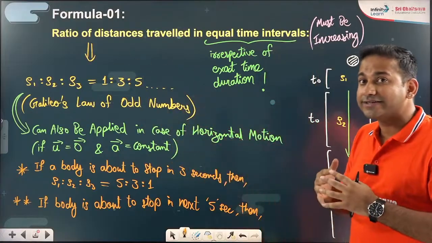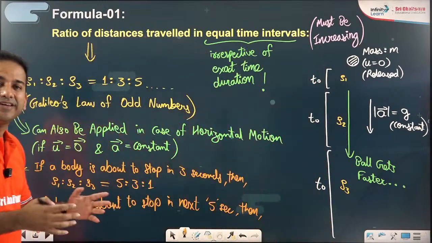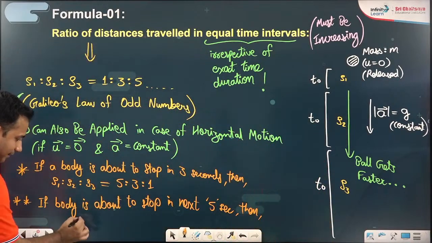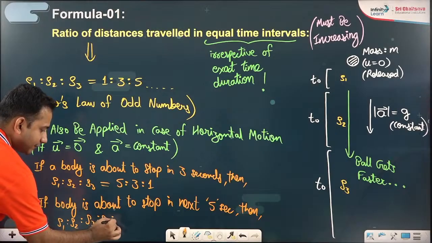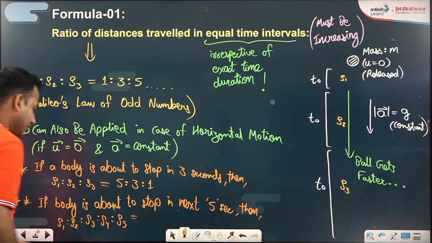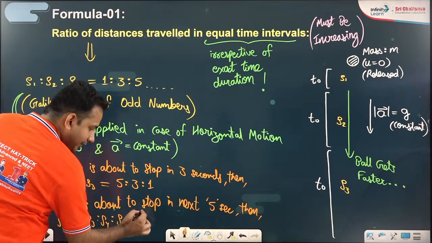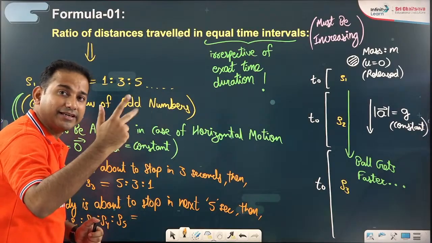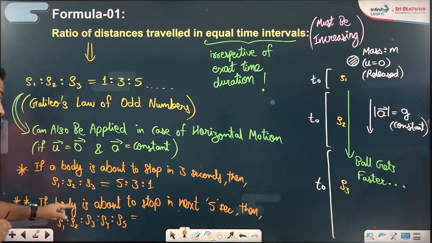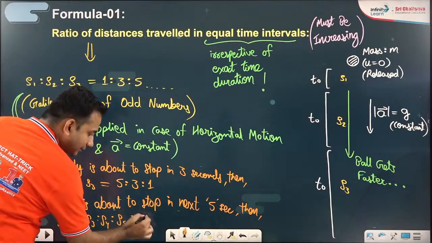But if the body is about to come to rest, the ratio will be the inverse ratio. That is S1 ratio S2 ratio S3 ratio S4 ratio S5, the ratio of the displacement covered in the first, second, third, fourth and fifth second. First of all, go for the direct ratio, 1:3:5:7:9. But here the body is about to stop, so the ratio will be reversed.